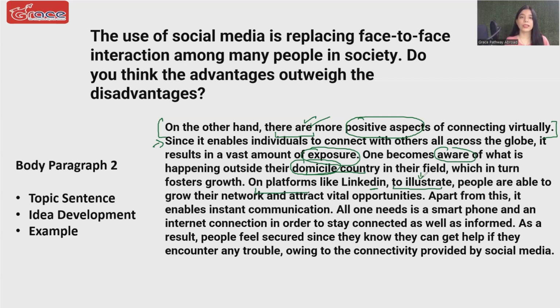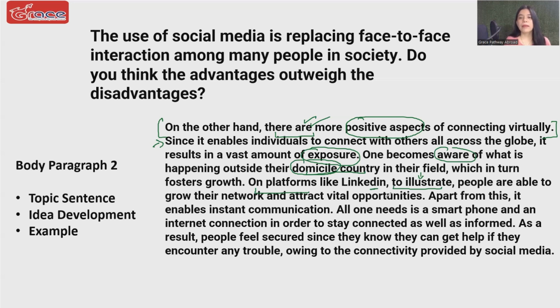I have used it in the middle of the sentence. Why exactly? Because I want to tell you that you can use these linkers flexibly. There is no hard and fast rule that you always have to use them in the beginning of a sentence. Show some flexibility to the examiner by trying to write them sometimes in the beginning, sometimes in the middle, and if possible for you, you can write them in the ending as well.